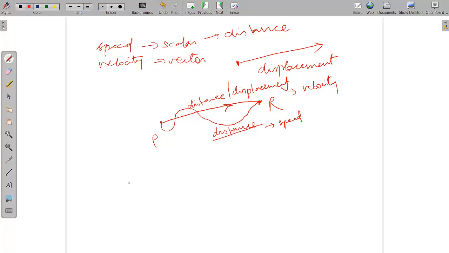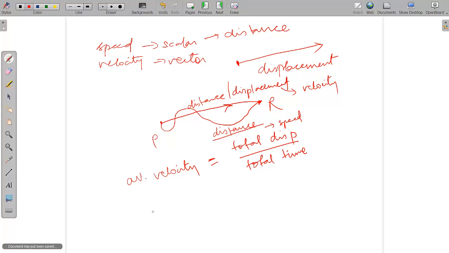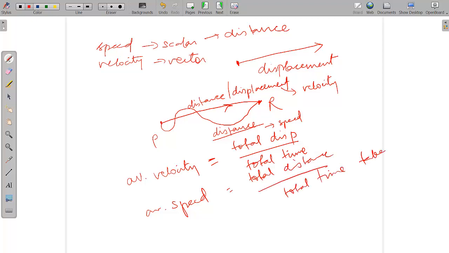In the case of average velocity, average velocity will be equal to the total displacement divided by the total time taken. You have to be sure here that it is average velocity. Average velocity doesn't mean the instantaneous velocity. Average velocity is the total displacement divided by the total time. Similarly, the average speed will be the total distance divided by the total time taken. Is it okay? So we'll come back to the question now.